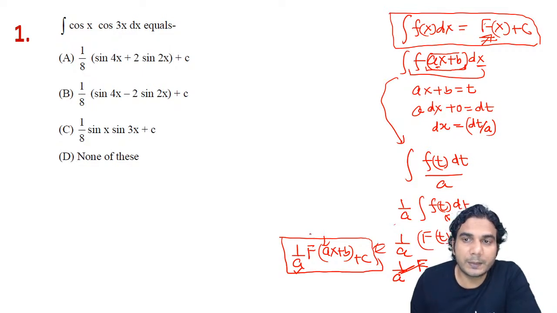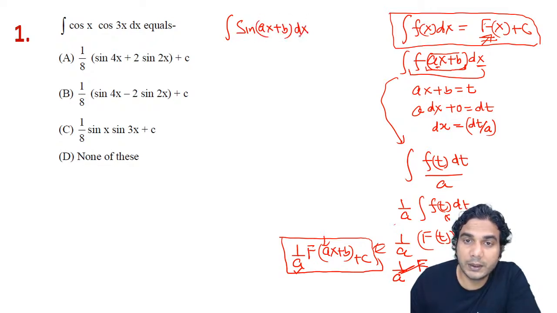In this way you can change any formula, you can generalize the formula. So let me tell you the changed formula now. Suppose you need to integrate sine of ax plus b. Let me also tell you that it should be ax plus b, not ax square or ax cube or any other function of x. It should be a linear function of x. So you can directly use this. Although this is a substitution, we are going to memorize this, I mean we are going to use it directly.